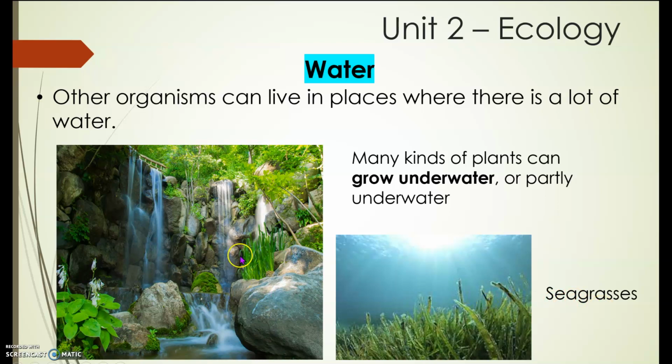And some plants, just like this, live partly underwater, with lots of water. Some plants have evolved in places with loads of water, so they are used to it. They don't drown. Okay, next.